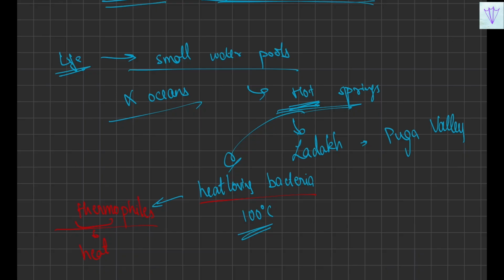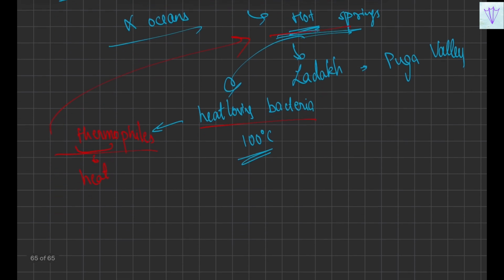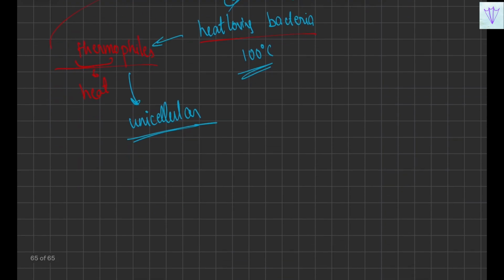So these are the organisms which are present in environments like hot springs. And you have to remember that these thermophiles are unicellular. What is the reason that I'm particularly mentioning that it is unicellular? Because when you speak about different kinds of organisms, you have to remember there will be two kinds of organisms.